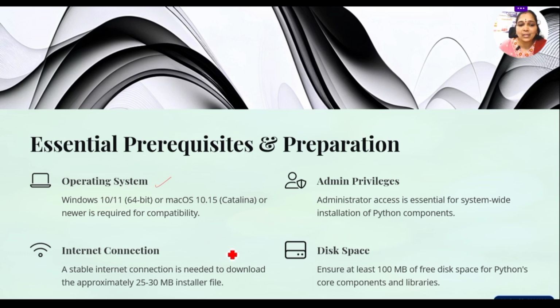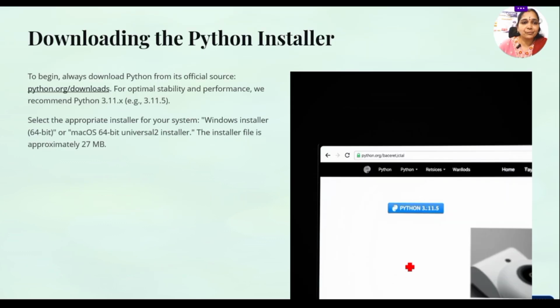Next, the internet connection. We need it only to download the installer file, about 25 to 30 MB, not for compilation or execution. Next, the disk space: it occupies around 100 MB, and for the Python components and libraries you need at least 100 MB of free disk space. That is the memory.